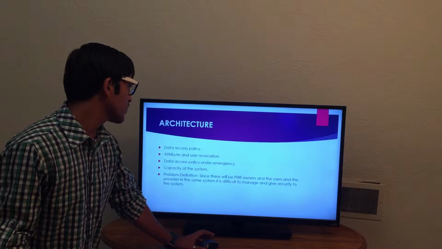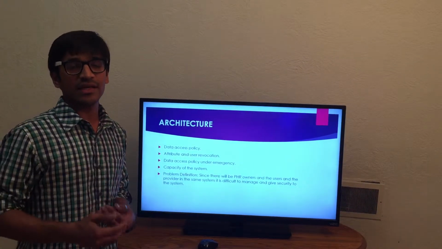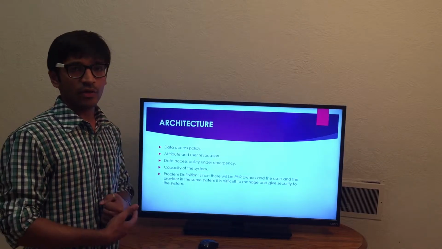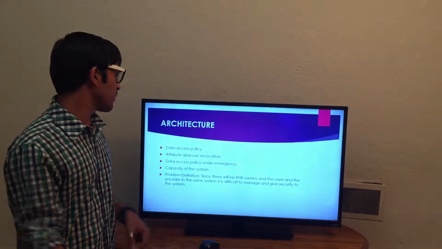Then let's move forward towards the architecture. How exactly will the health record system with cloud computing and a secure system be?